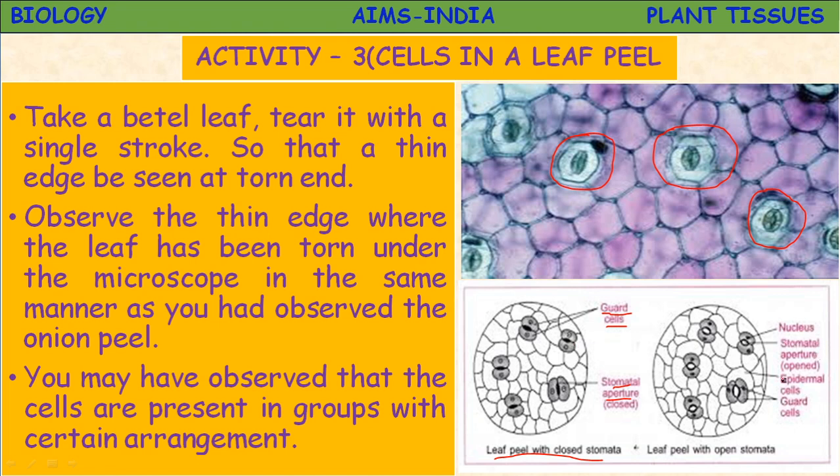Next, this is the leaf peel with open stomata. A stomata consists of a nucleus, and even chloroplasts are present in the stomata. The stomatal aperture is opened here, there is a gap. Then the epidermal cells, so stomata are arranged in the epidermis. Then the guard cells are the kidney shaped cells present in the stomata. Okay children, let us proceed.